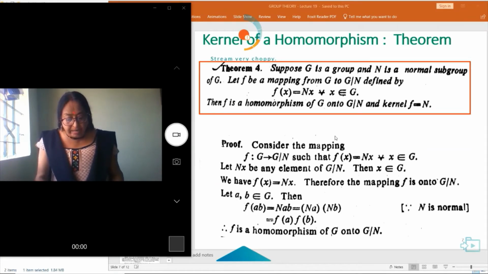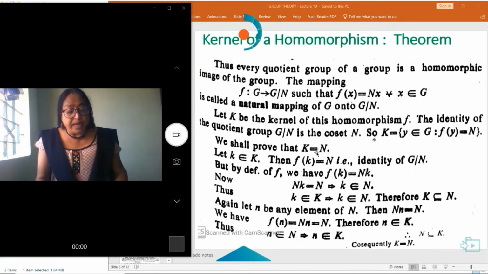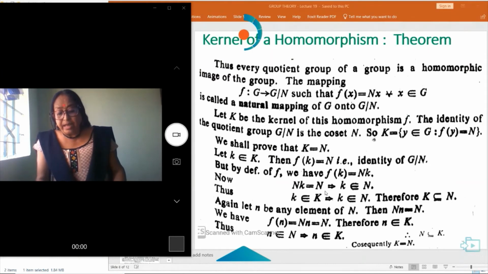Let K be the kernel of the homomorphism F. The identity element of the quotient group G/N is the coset N. So K is the set of y belonging to G such that F(y) = N. We shall prove that K is equal to N. Let k belong to K. Then F(k) = N, the identity element of G/N.